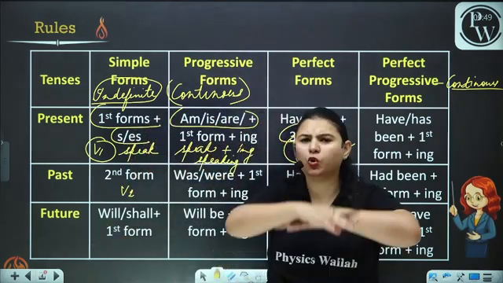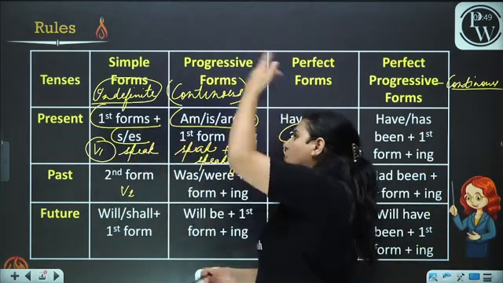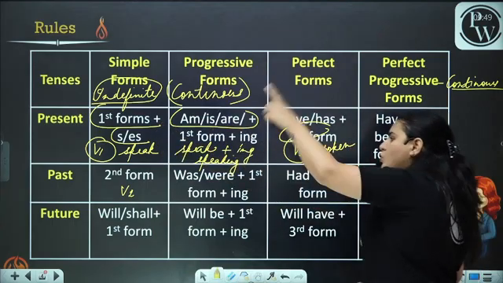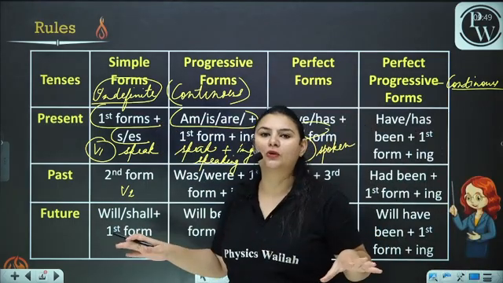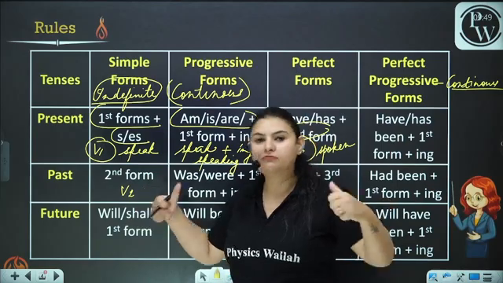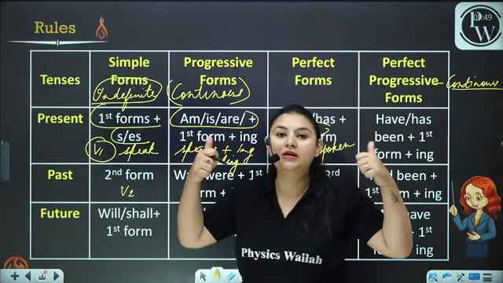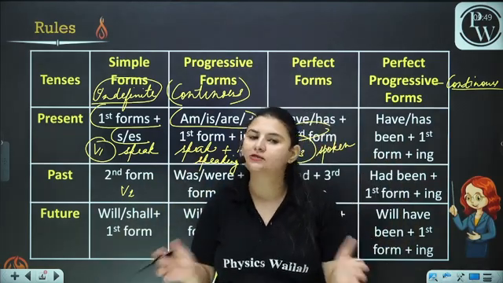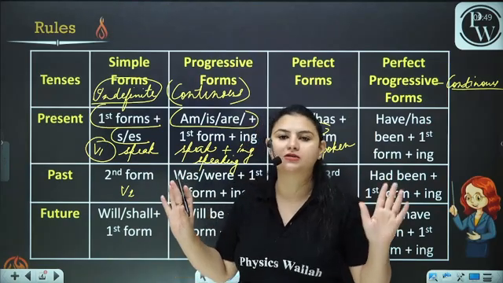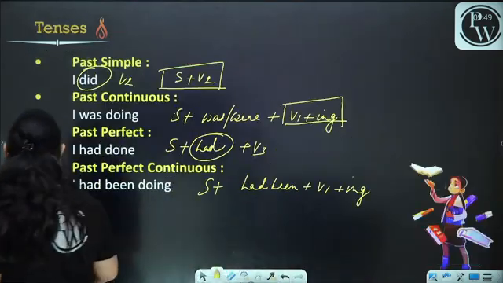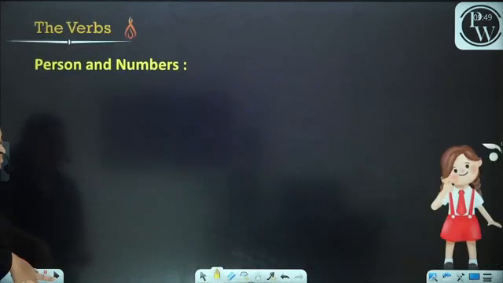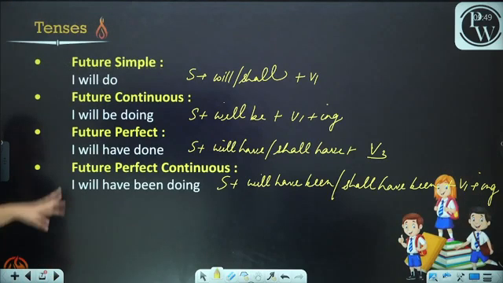The whole concept of tenses revolves around these rules only. If you master these rules and learn how to apply them, you are surely going to master the tenses.